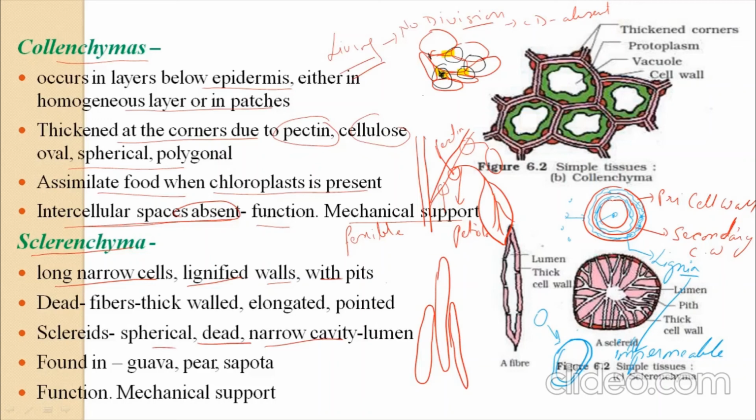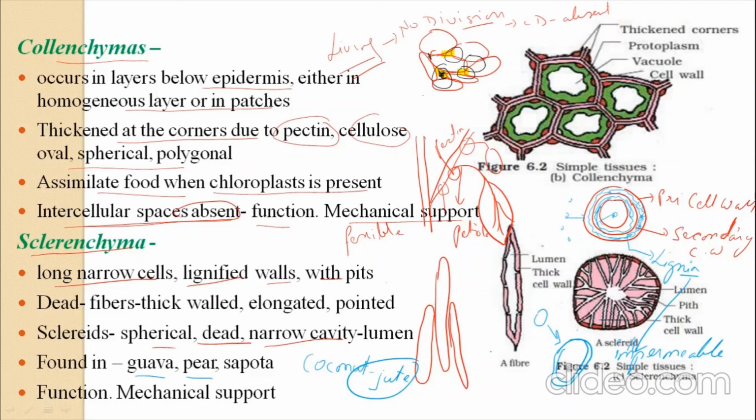It is mostly found in fruits. If you eat a guava or a pear, you find a fibrous material there. That is actually sclerenchyma. Most importantly, in the coconut husk, we find a jute-like material. That jute material is basically sclerenchyma, and these are dead cells. They are dead cells because of the presence of lignin, and the formation of lignin in them is called lignification.